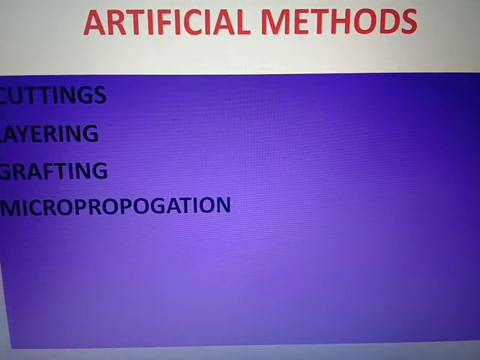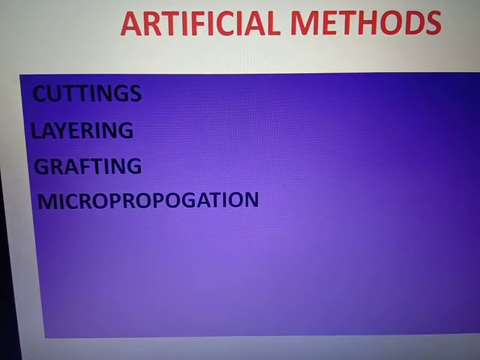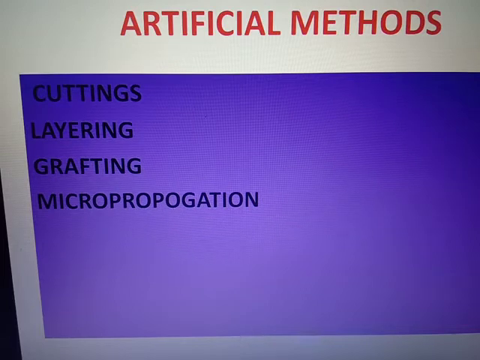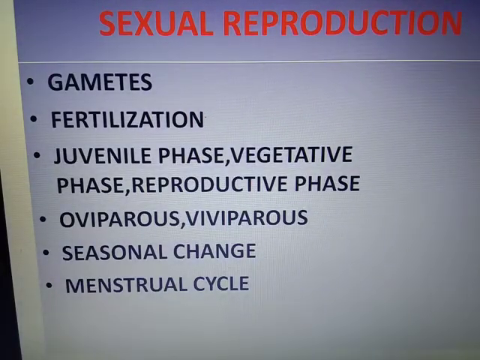The artificial types of vegetative reproduction include cutting, layering, grafting and micropropagation. Micropropagation means tissue culture is a part of micropropagation. In a limited time we get copies of the organism, that means clones of the organism, in a limited period of time. That is micropropagation. Then we discussed sexual reproduction.